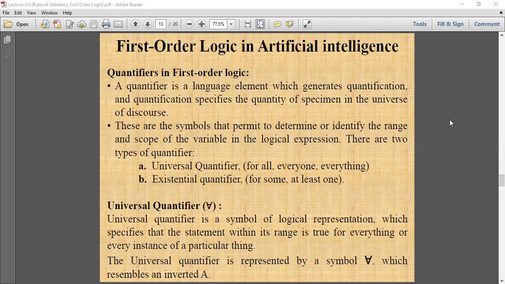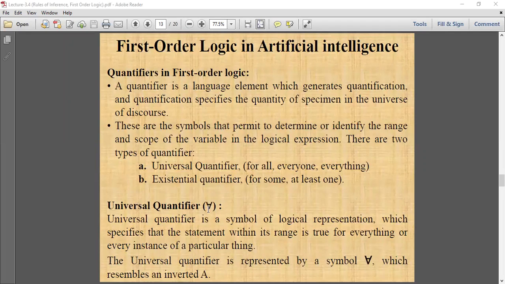First is universal quantifier. Universal quantifier means for all, everyone, everything. Existential quantifier means for some or at least one. Universal quantifier is represented as a symbol.